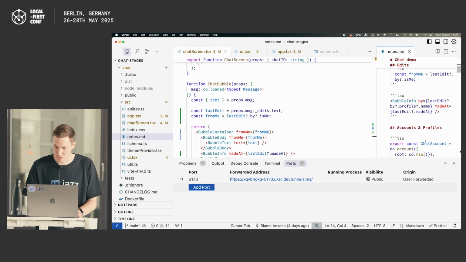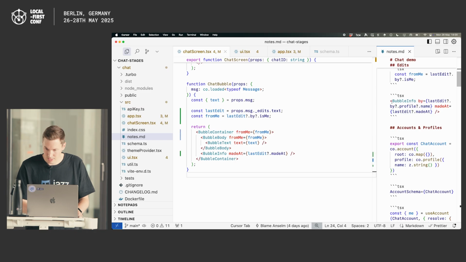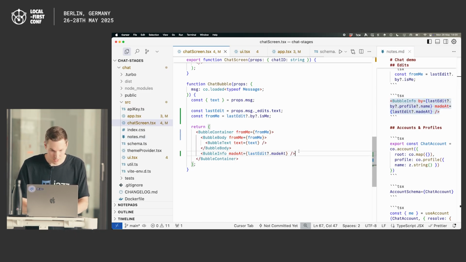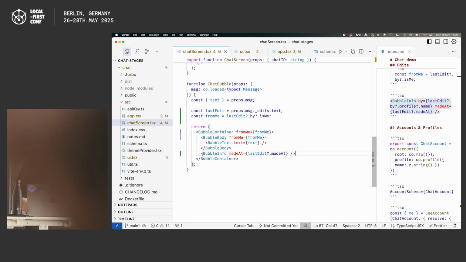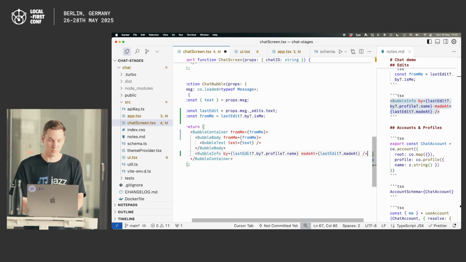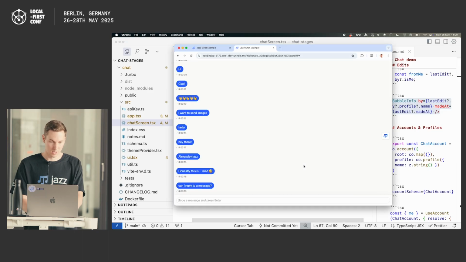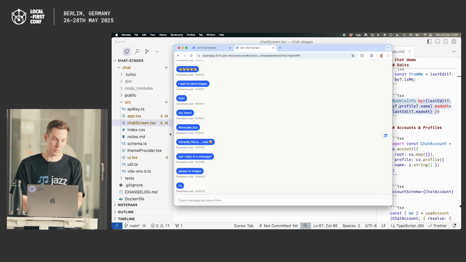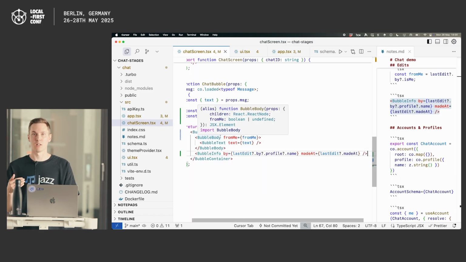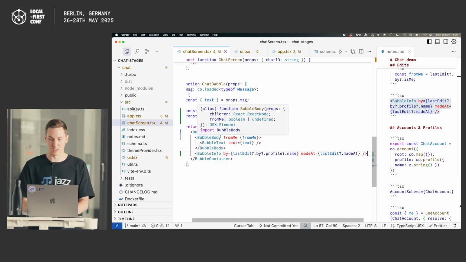Yeah, we should see all of your names. So let's add to our bubble, also, we can do something like last added by profile name. But it's kind of disappointing because it just says anonymous user for everyone, right? So this leads me to the next topic, which is how are accounts and profiles expressed in Jazz?